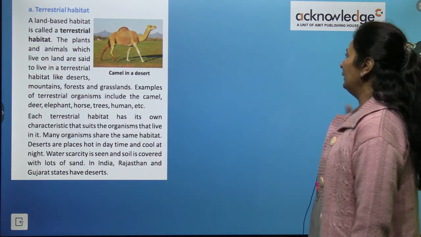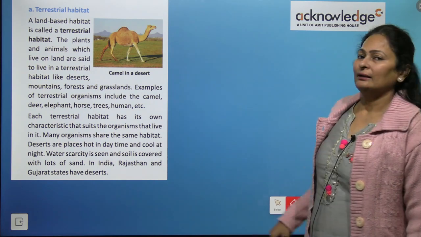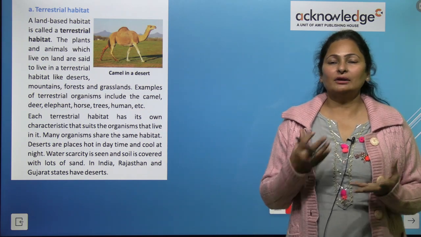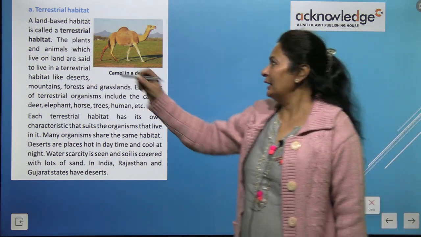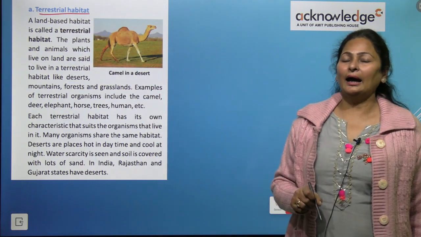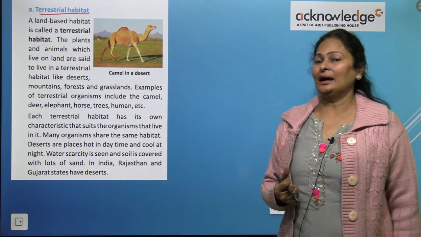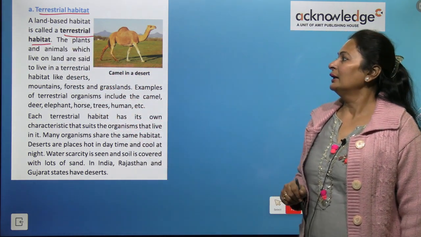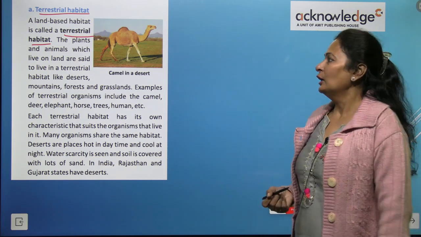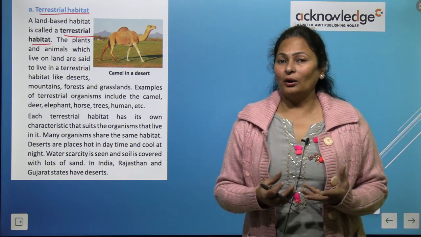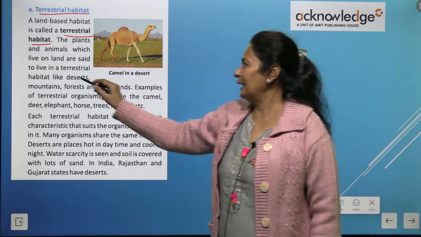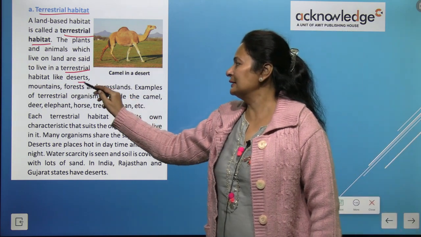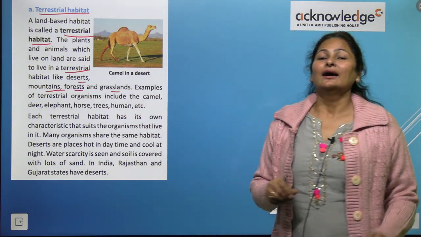Now let's move on to the terrestrial habitat. We have grouped habitats into two, terrestrial and aquatic. First, we'll learn about the terrestrial habitat. A land-based habitat is called the terrestrial habitat. The terrestrial habitat includes deserts, mountains, forests, and grassland.